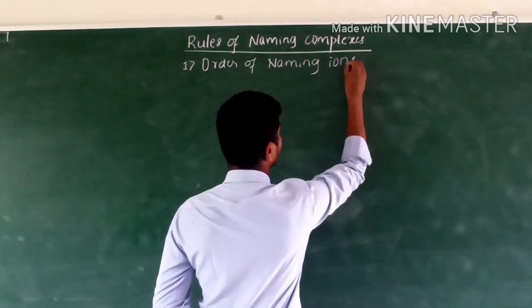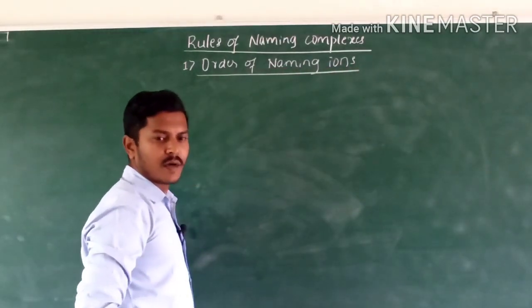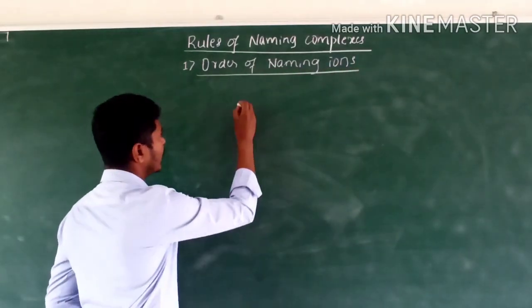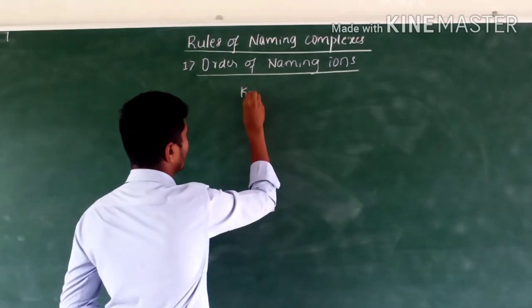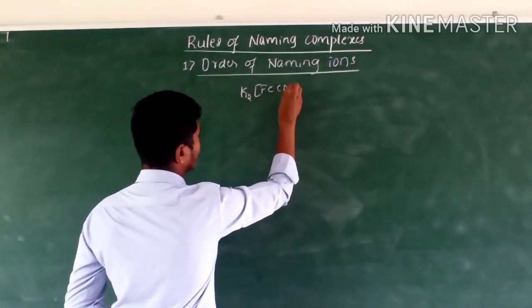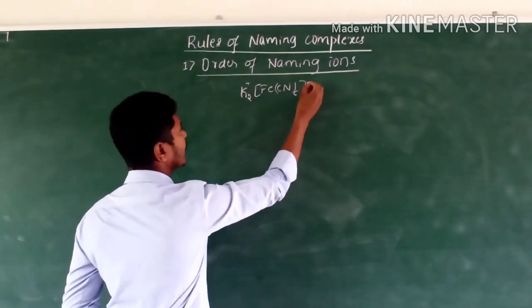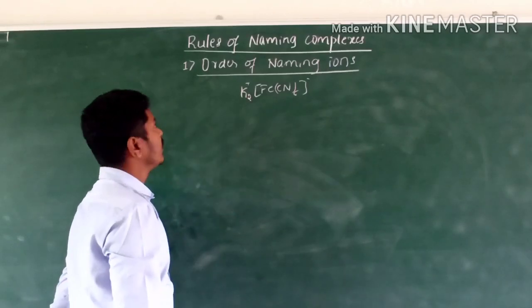See here, in this order of naming of ions, take an example of K2[Fe(CN)6]. It has a cation and an anion.